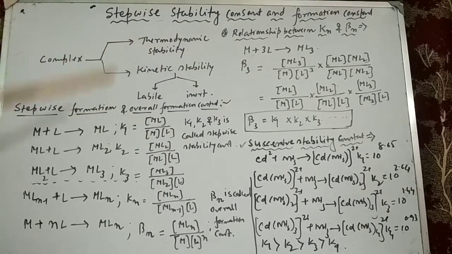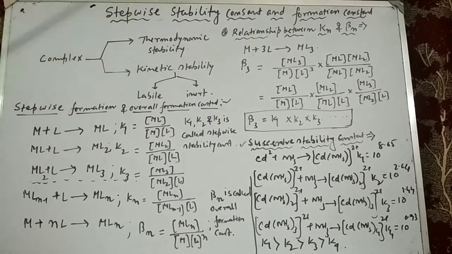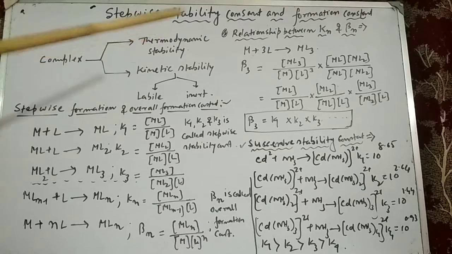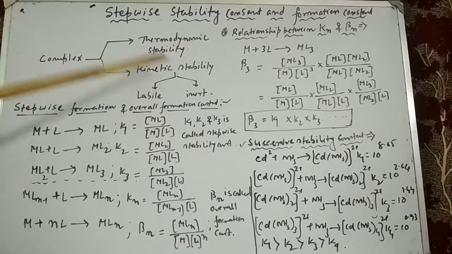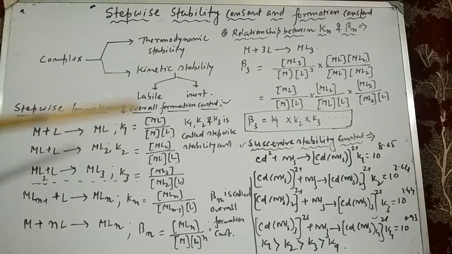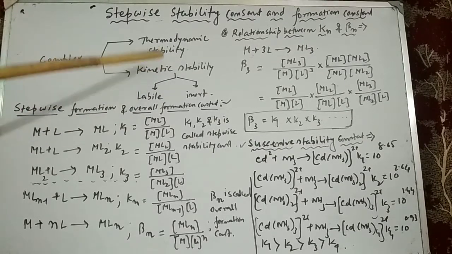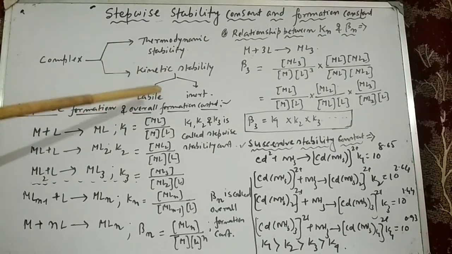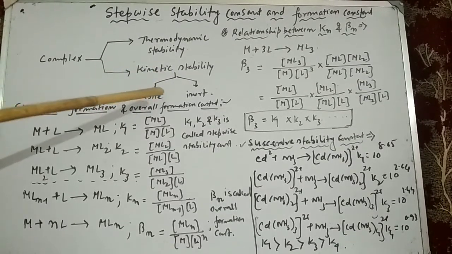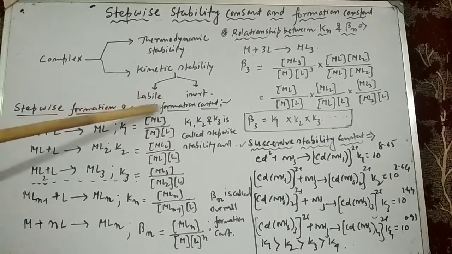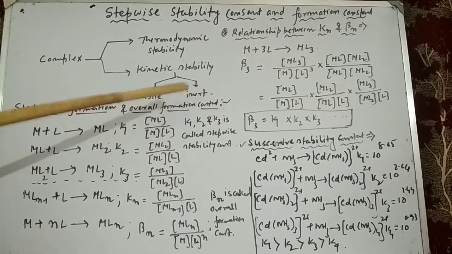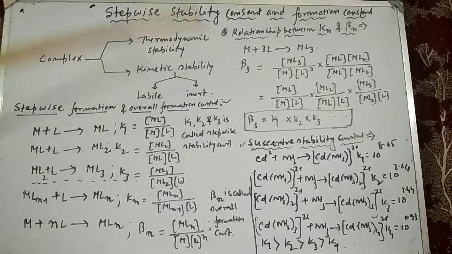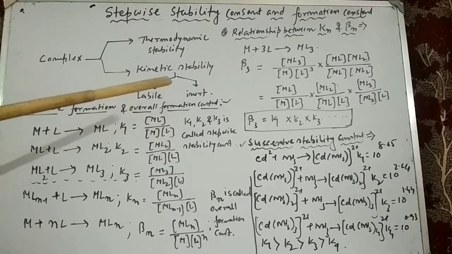And another stability is the kinetic stability. Kinetic stability basically measures the speed of the reaction. That is, in the case of a complex where the ligand displacement takes place very rapidly, the complex is labile, and when the ligand displacement does not take place very rapidly, the complex is called an inert complex.